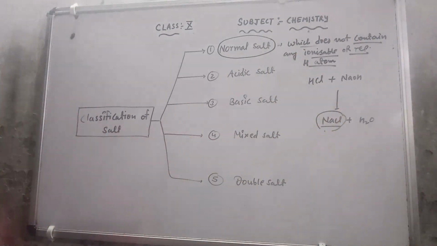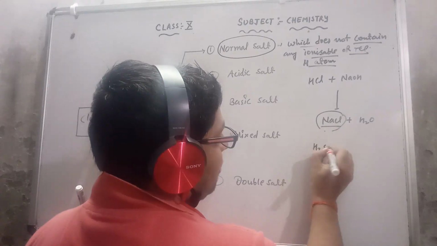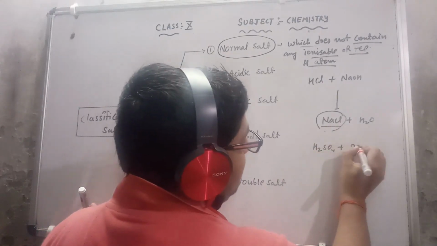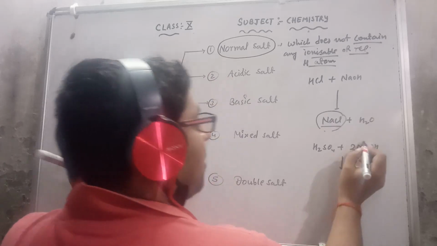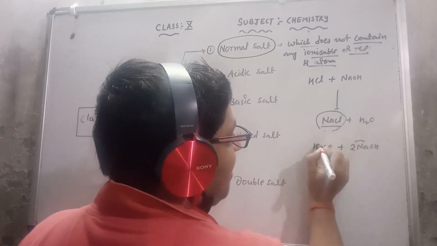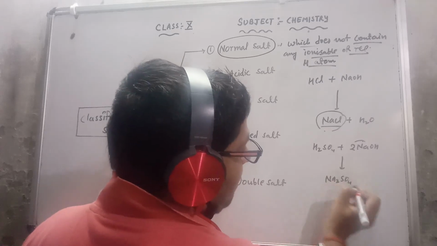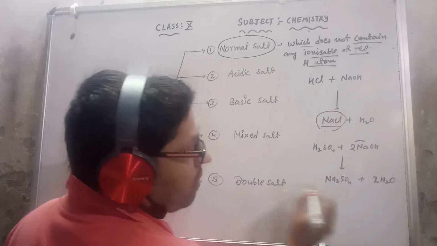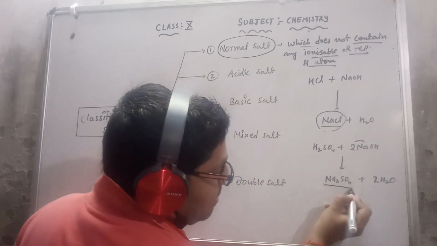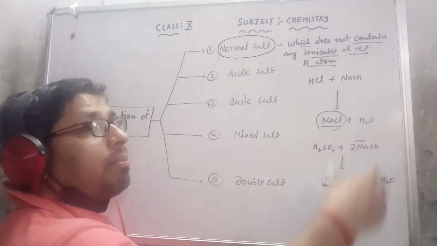The other example I am discussing with you: suppose I have H2SO4 and 2NaOH. Here you can check that both the Na replace both the hydrogen, and I get Na2SO4 and 2H2O. Here also there is not a single hydrogen atom available which can be replaced again.